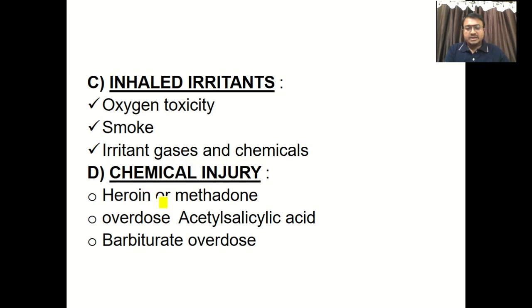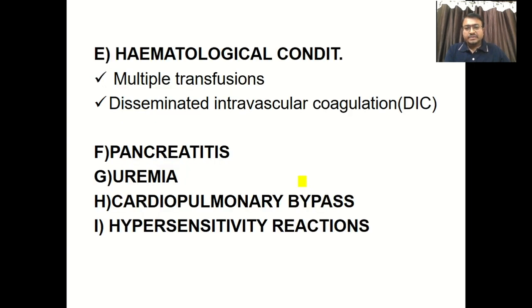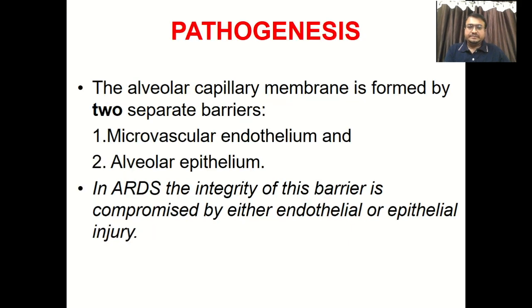Chemical injury like heroin, methadone overdose, overdose of acetylsalicylic acid, paracetamol, and barbiturate overdose all produce acute respiratory distress syndrome. Hematological conditions like multiple blood transfusions, as already discussed, and DIC again produce ARDS. Very rare causes are pancreatitis, uremia, cardiopulmonary bypass, and hypersensitivity reaction. These are the things associated with ARDS.